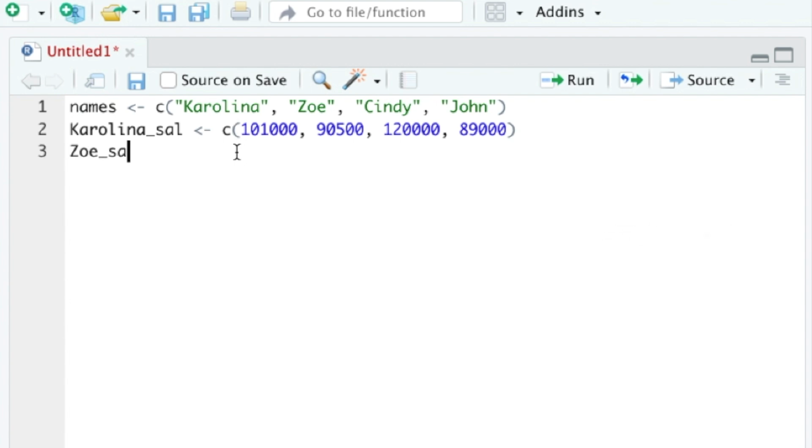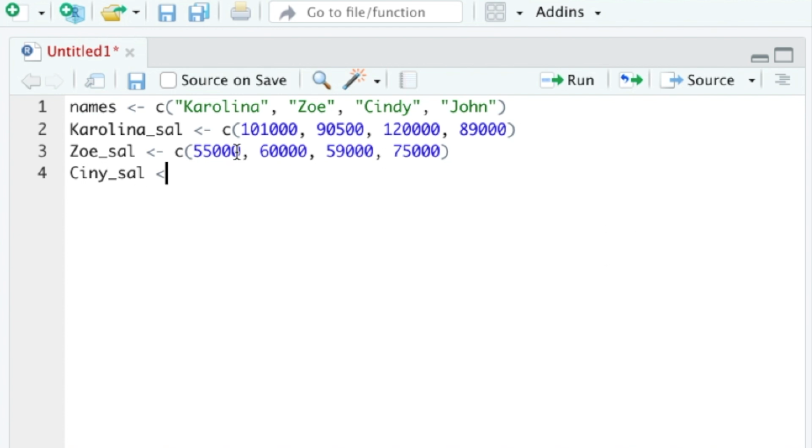Now a second vector for Zoe. We'll call it Zoe underscore sal. That's the name of our new vector. Reverse arrow, C function, and we'll provide 4 numbers, 4 numerical data points for Zoe. 55,000 because Zoe is a junior software engineer. 60,000 for the second year. For the third year, we're going to use 59,000. And for the fourth year of her work, we're going to give her $75,000. And I'm going to click Command Return to save this in my environment.